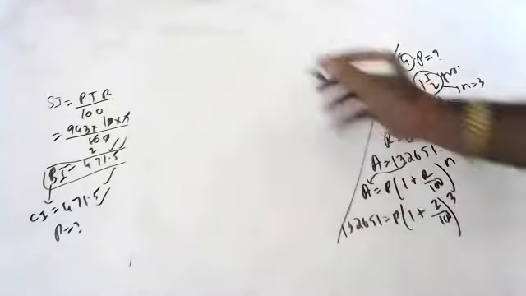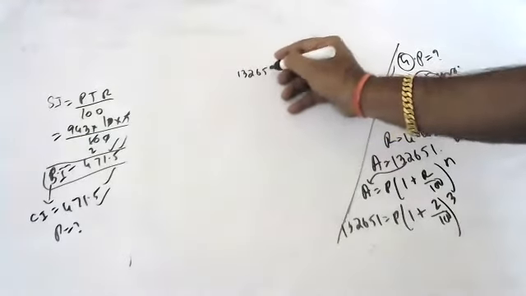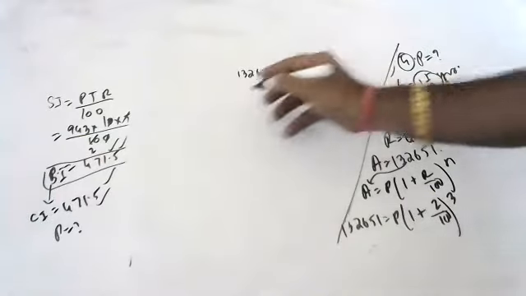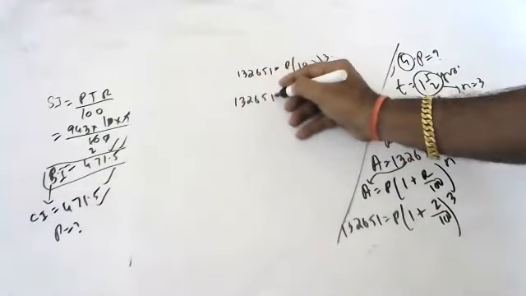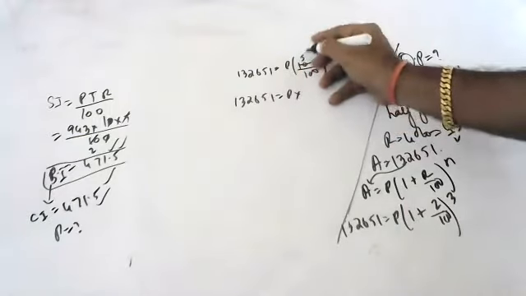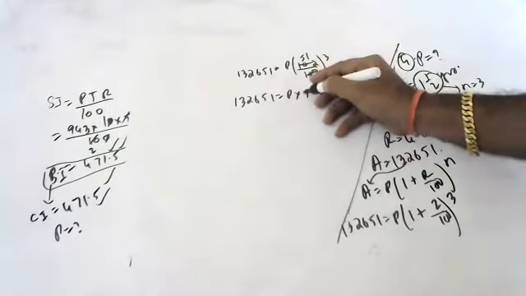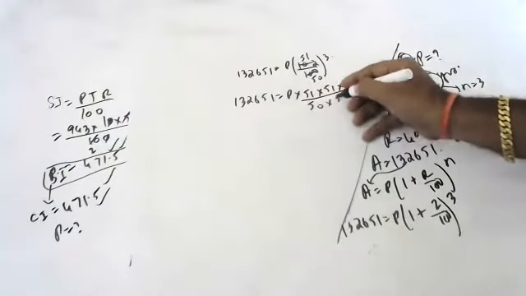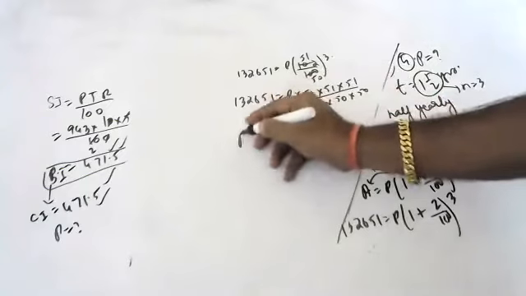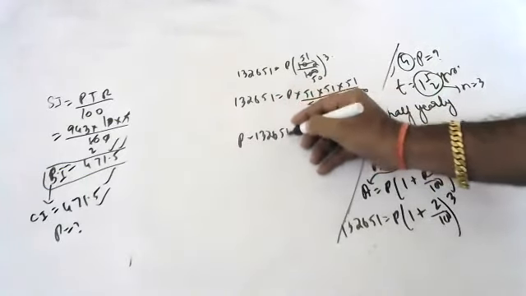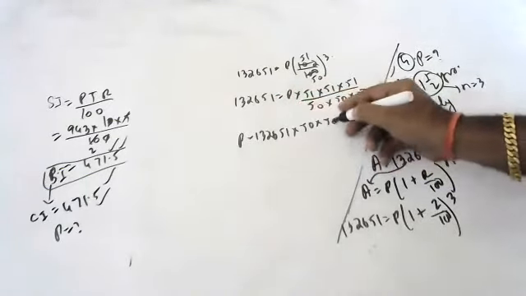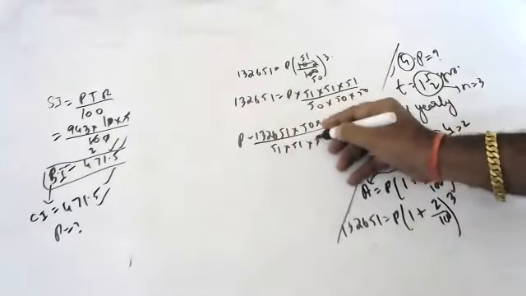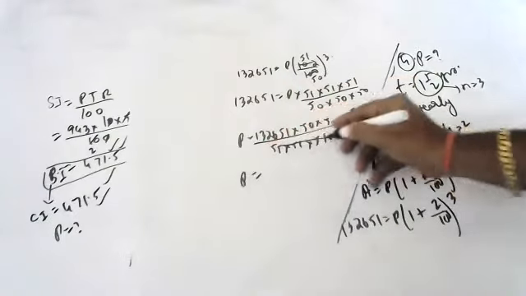132,651 is equal to P into 102 by 100 whole to the power 3. 132,651 is equal to P into 51 by 50 whole to the power 3. 51 into 51 into 51 over 50 into 50 into 50. So P is equal to 132,651 into 50 into 50 into 50 divided by 51 into 51 into 51. So I think this will get cancelled.